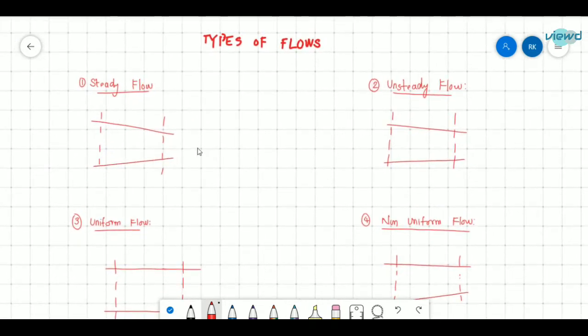The first classification is steady flow and unsteady flow. In steady flow, we are bothered about the properties: properties that do not change with time, but change with position. So a fluid flow having constant properties at a position, which do not change with time, is called steady flow.